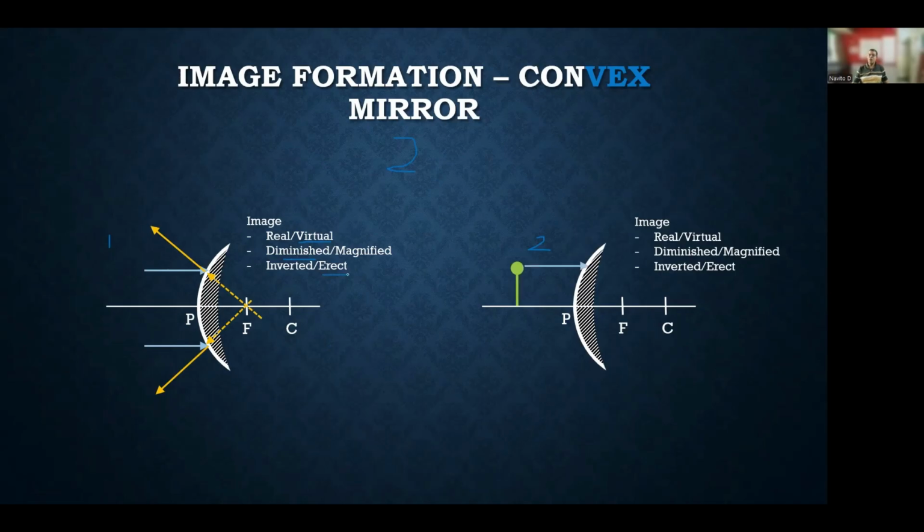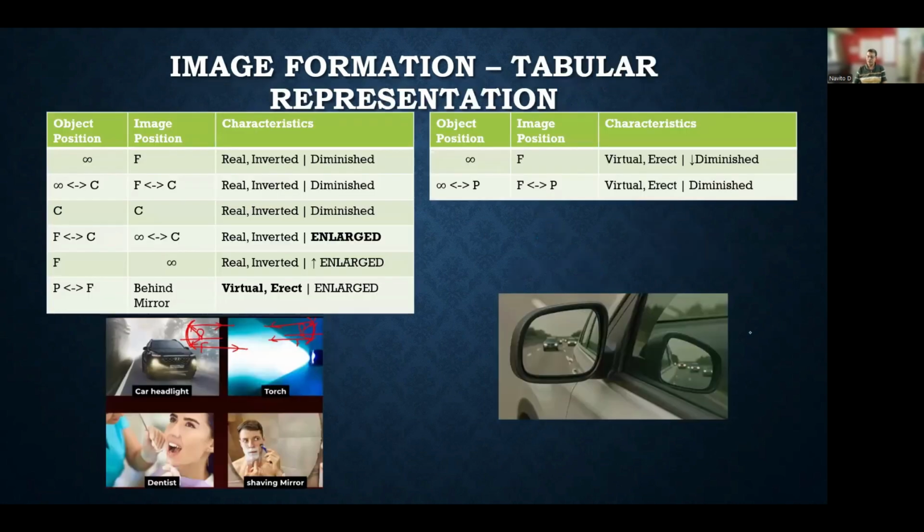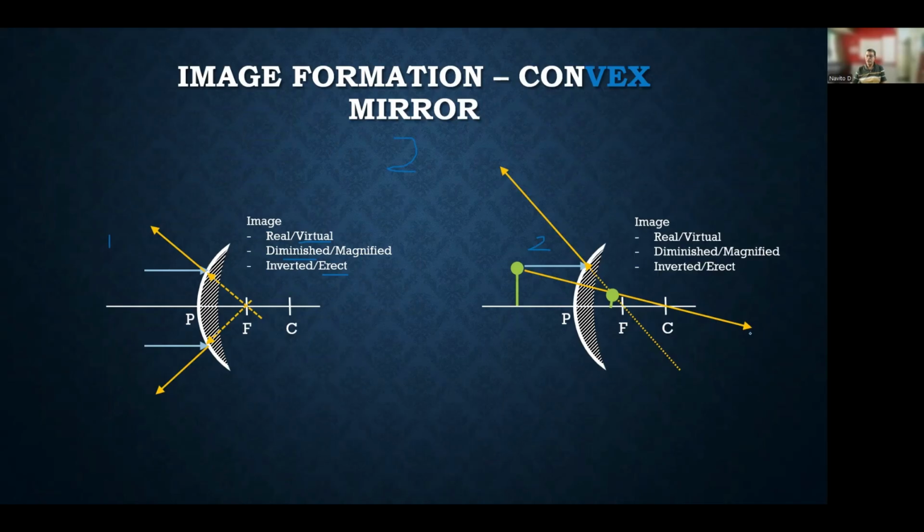In the second case, we have the object between infinity and the pole, anywhere between. So here what will happen? The rays of light will again diverge, and the ray which goes toward the center will reflect back along the same line. So here the image is formed between the pole and the focus. And what are the characteristics of this particular image? It is virtual again, it is diminished, and it is erect.